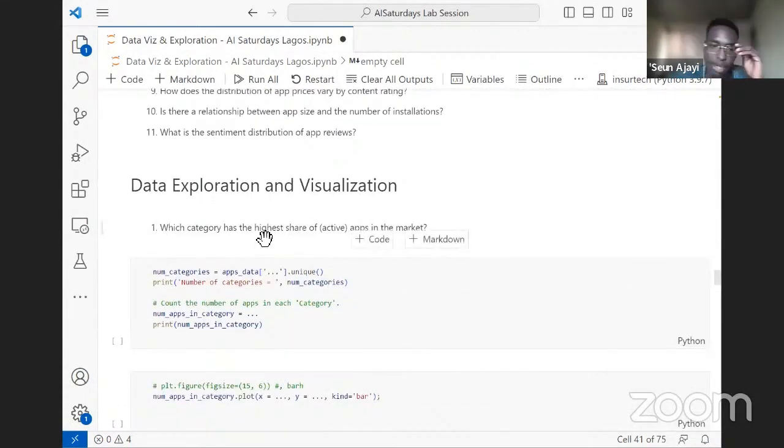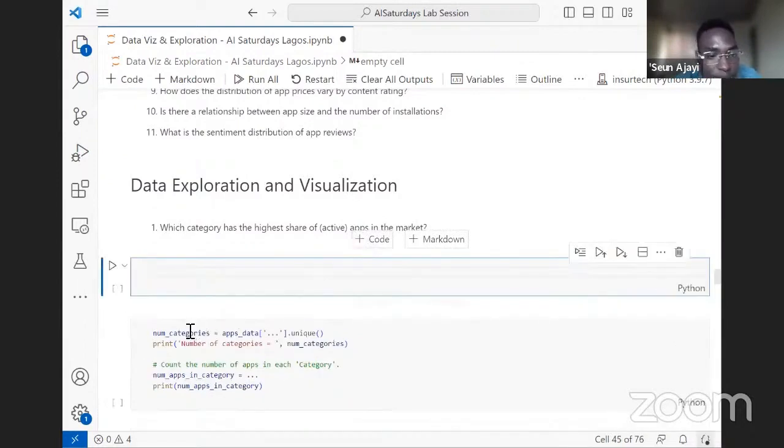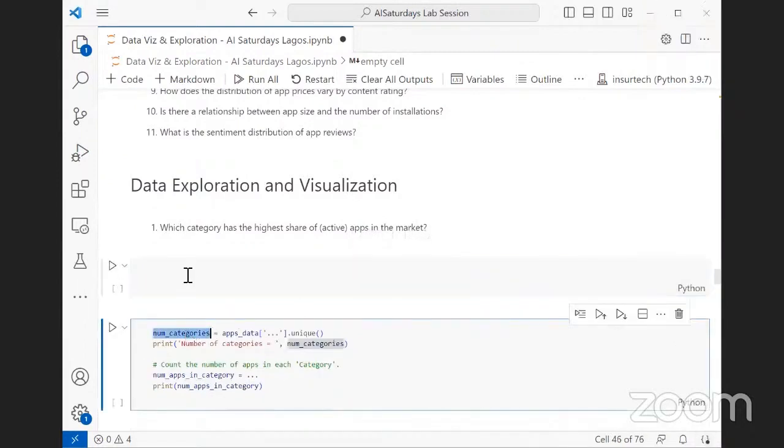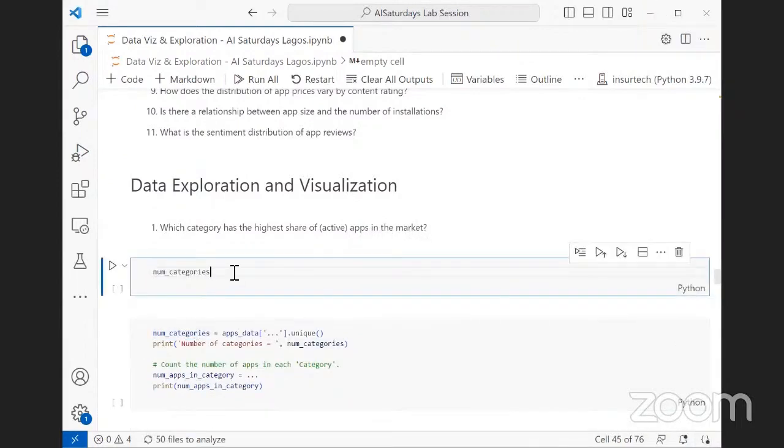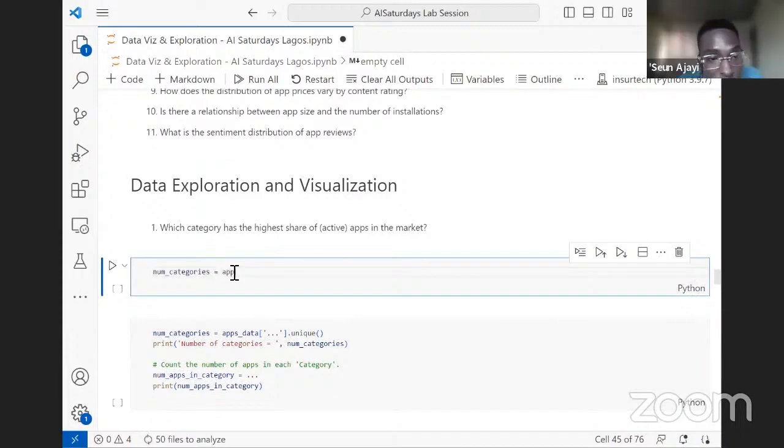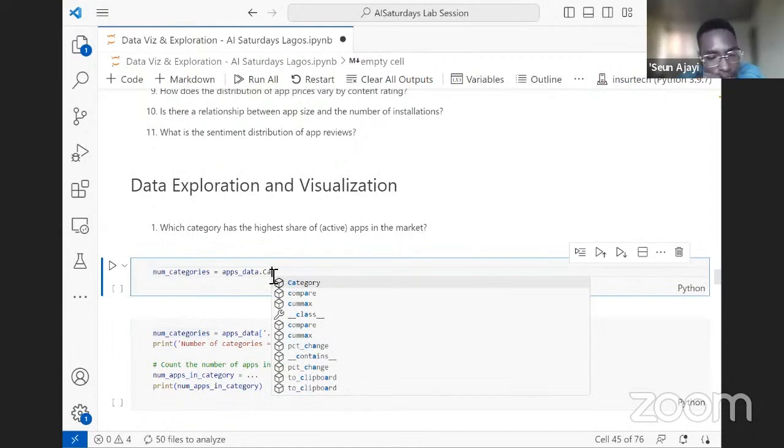So we want to attempt answering the first question, which is which category has the highest number of apps in the market? By market, we are referring to Google Play Store. Just like we've done before, a good thing to do first is check the number of unique categories, all the categories in the data set.